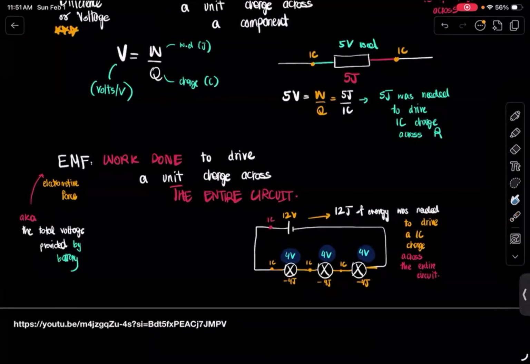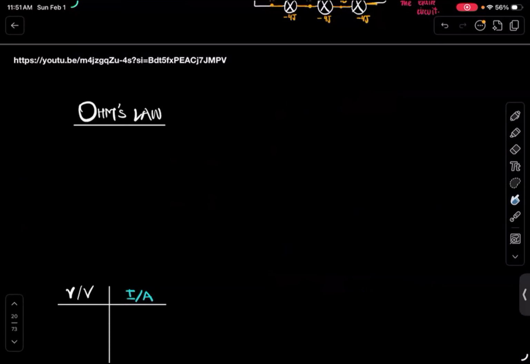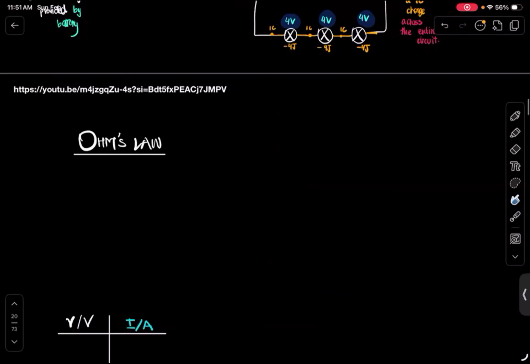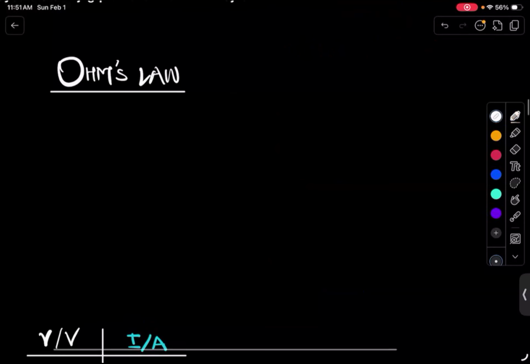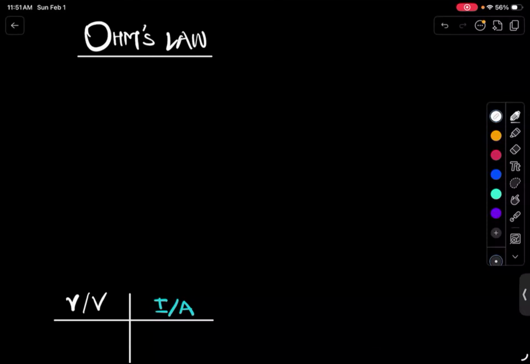Okay, so that's the theoretical meaning of EMF and voltage. Now, moving on to the law that connects all of these ideas, the law that connects voltage, current, and resistance. That is known as Ohm's law. Now, how do you define Ohm's law? First of all, I think it's pretty convenient to describe an experiment.